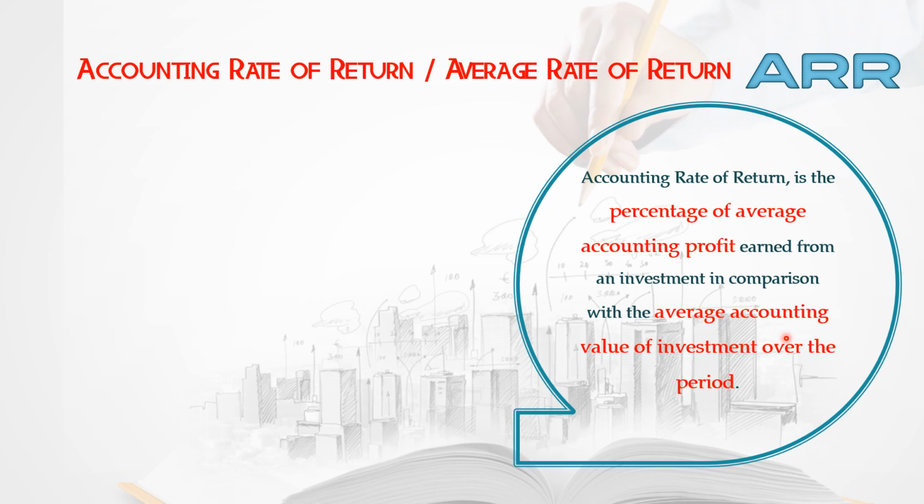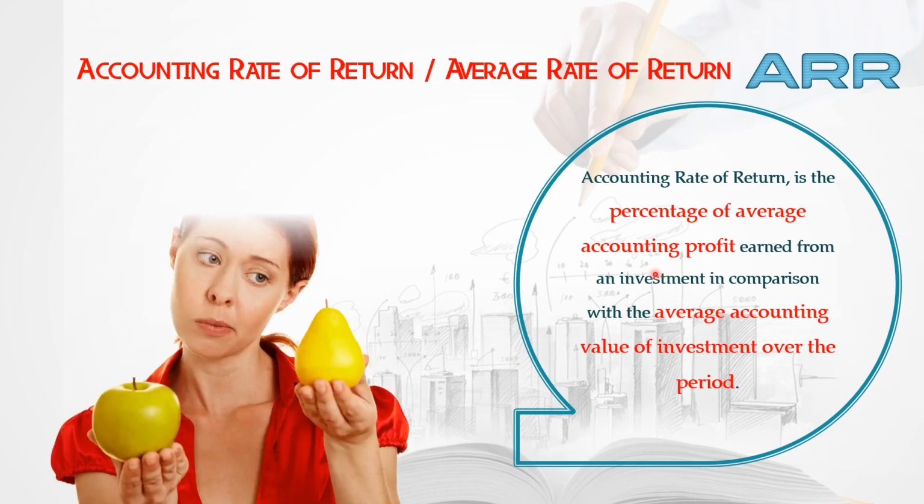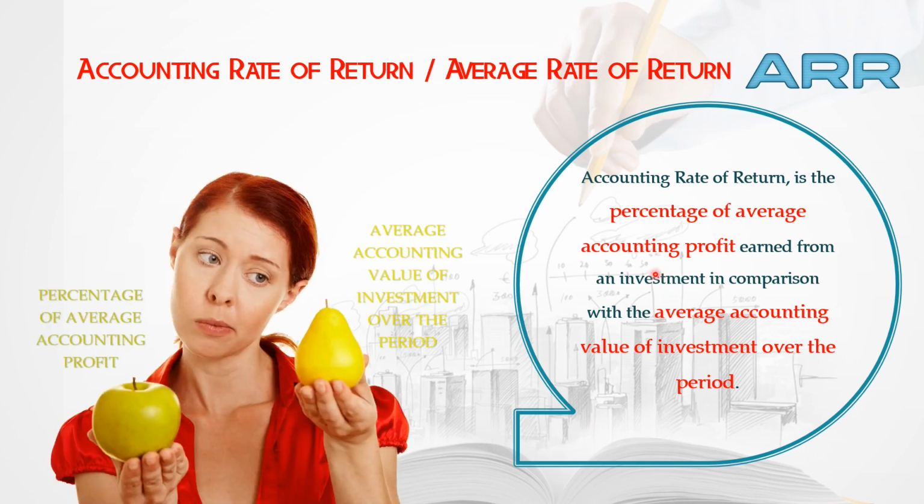Suppose I am investing 1 lakh, and in turn I get 1,20,000, it means I am getting 20% return from the investment. That is what ARR is all about, where you compare the amount you invest with the amount you get back from the investment, and take the percentage of the difference between the invested amount and the return amount. That is what average rate of return or accounting rate of return is.